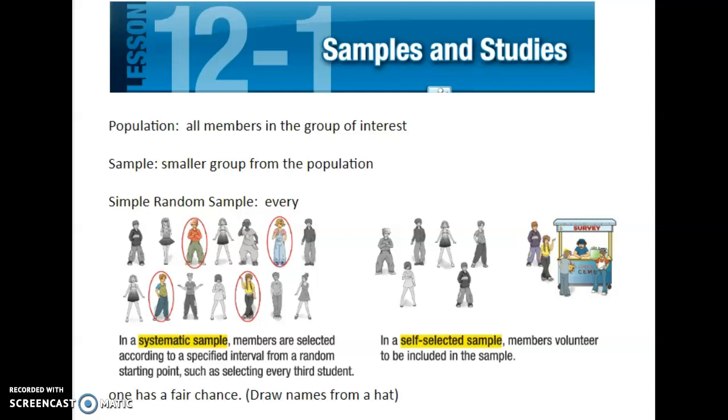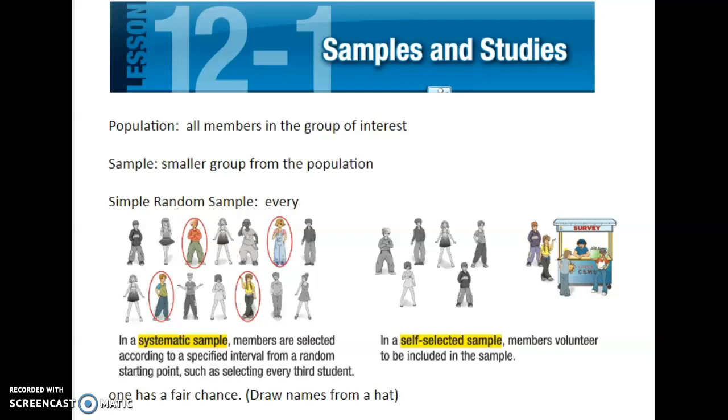Let's say I wanted to host a barbecue, but I can only afford to buy hamburgers or hot dogs. My supplier will give me a really great deal, but I can only buy one or the other. So I need to find out, do the students at Meade High School prefer hamburgers or hot dogs?